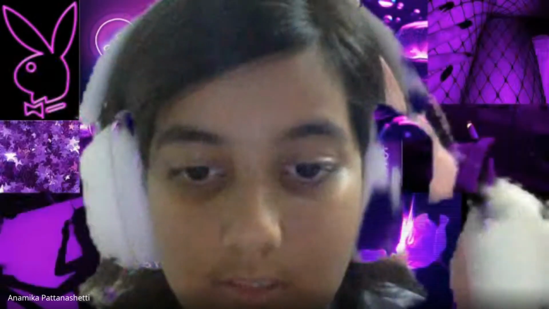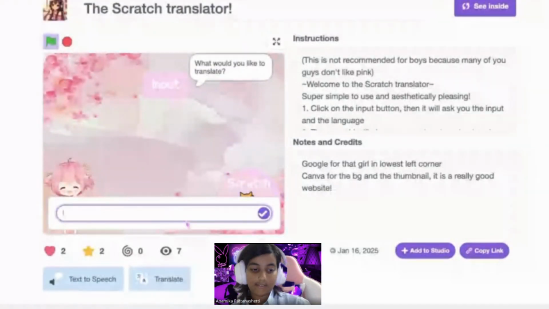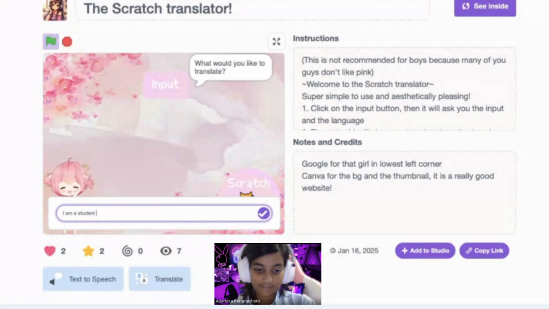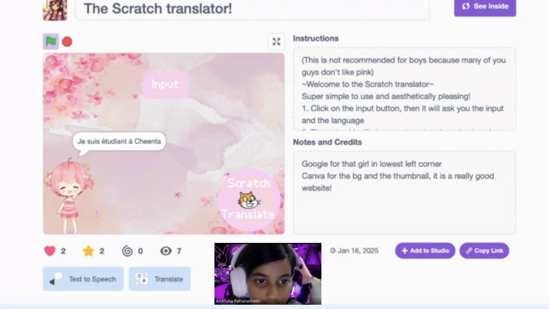I've also made a scratch translator. Can you show it? When you click on this button, first it will ask what would you like to translate. Say, I am a student in Cheenta. I want to translate that to French. When it asks which language do you want to translate to, I'll write French. And when I click on this, it will say the translation.